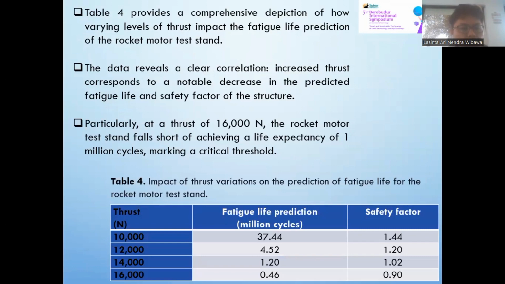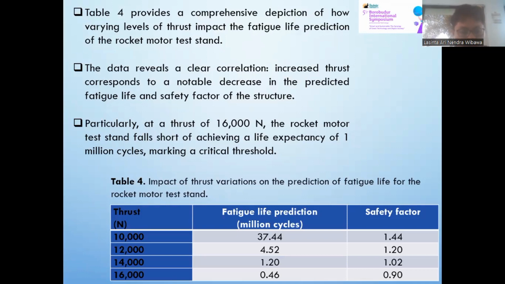Table 4 provides a comprehensive depiction of how varying level of thrust impact the fatigue life prediction of the rocket motor test stand. The data reveals a clear correlation. Increased thrust corresponded to a notable decrease in the predicted fatigue life and safety factor of the structure, particularly at a thrust of 16,000 Newton.